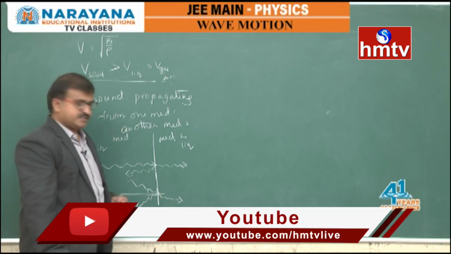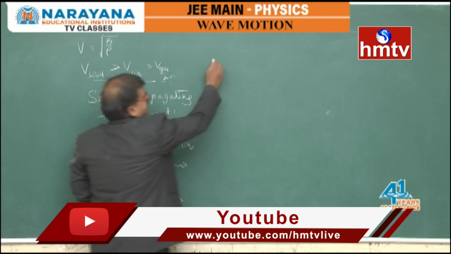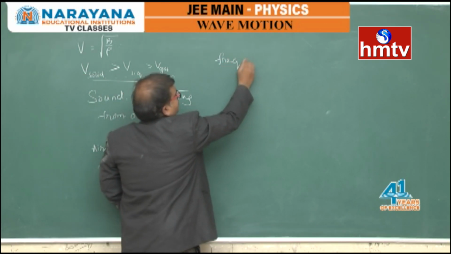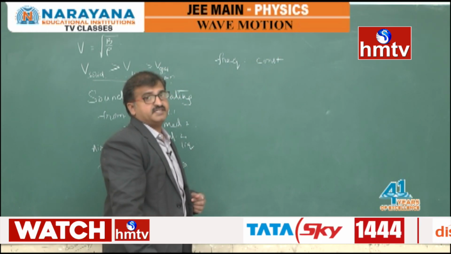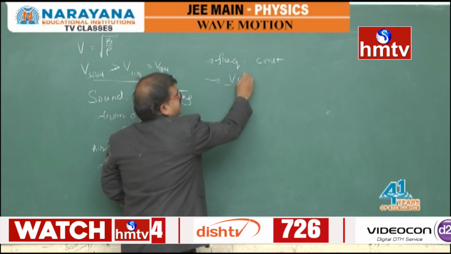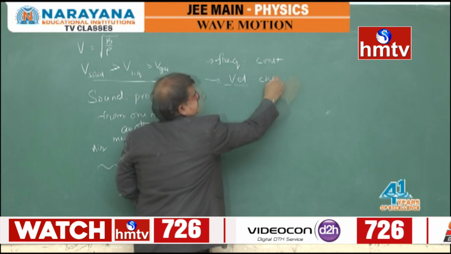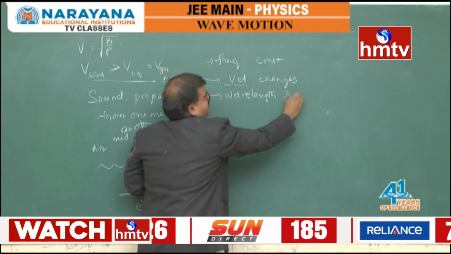Now the important point is, while transmitting, frequency remains constant.